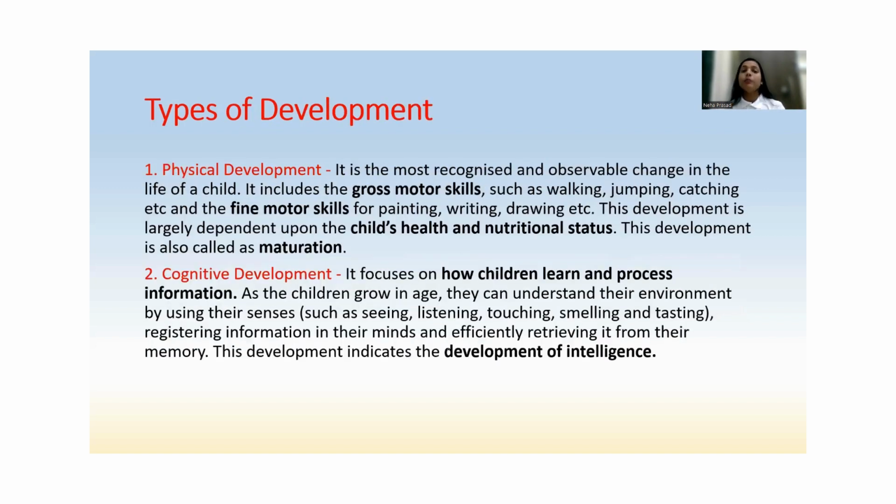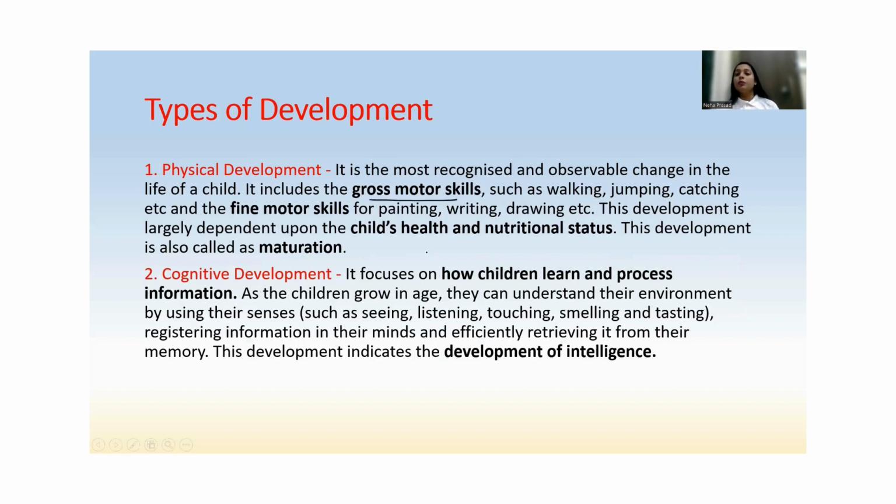Now let us learn about types of development. There are different types of development. First is physical development. Physical development is the only development which we can see, which we can recognize, and the most observable change in the life of a child, right? It can be recognized easily. And it includes the gross motor skills. Here, see what's written, gross motor skills. Now, what are gross motor skills?